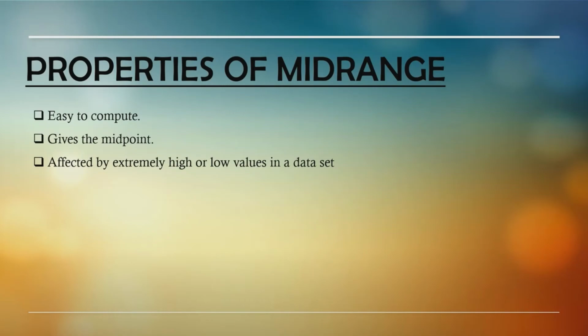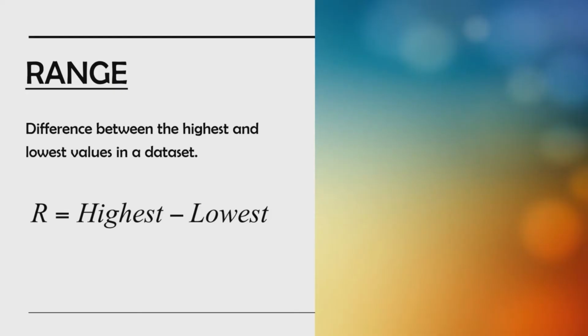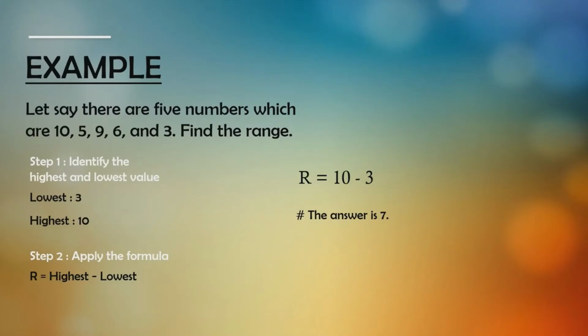Okay, let us proceed to range. Here is the simple formula for range. It is used to find the difference between the highest and lowest values in a data set. Okay, let us have a look in this example. Let's say there are 5 numbers which are 10, 5, 9, 6, and 3. So how do we find the range?